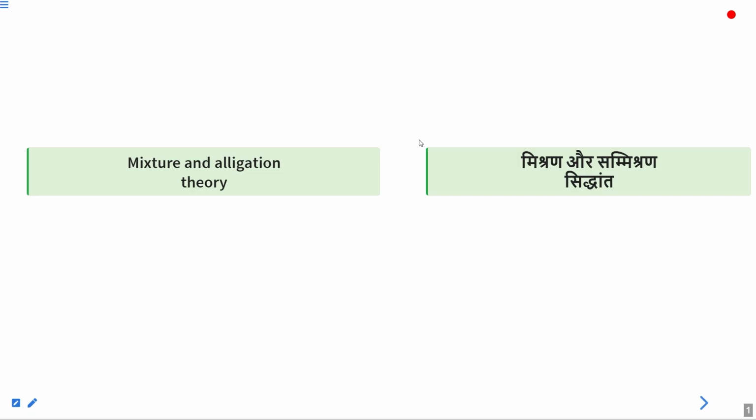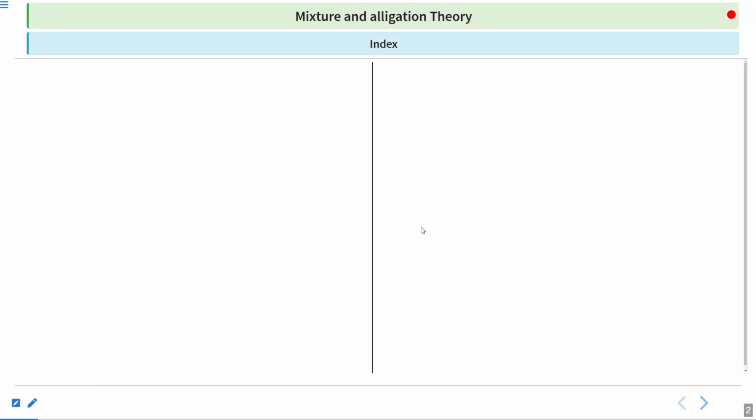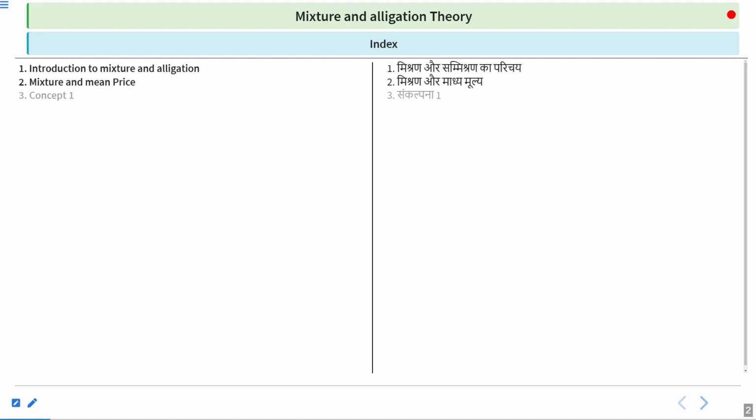Hello student, in today's class we are going to discuss mixture and alligation theory. First we see the index of mixture and alligation: introduction to mixture and alligation, then mixture and mean prices, then some concepts of mixture and alligation, concept 2, concept 3, and then we summarize today's lecture.